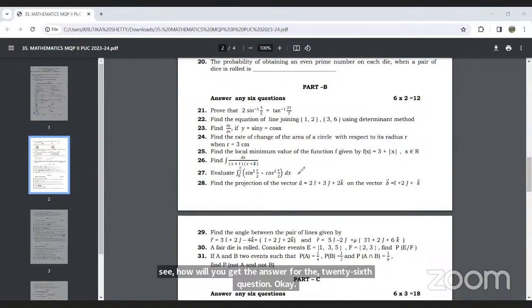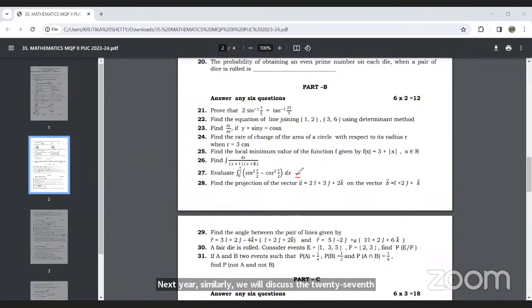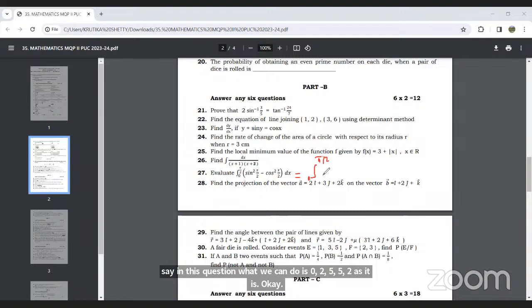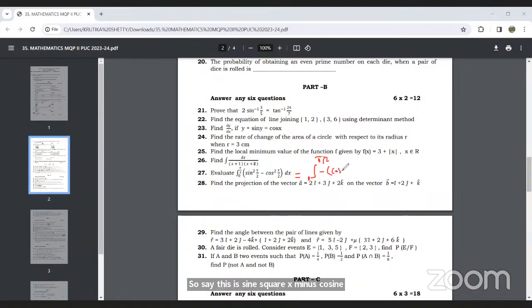This is at least a very direct question. In this question, we take the integral from 0 to pi by 2 as it is. This is sine square x minus cos square x. First take the minus sign common: minus of cos square x minus sine square x dx. Using the trigonometric formula, cos square x minus sine square x is cos 2x, so it will be minus cos 2x dx.